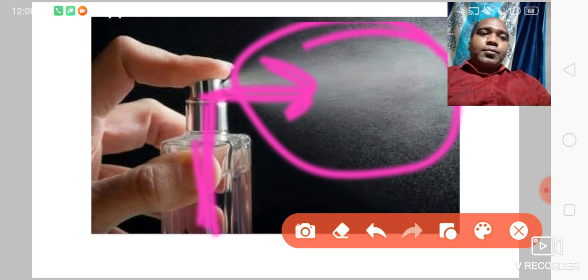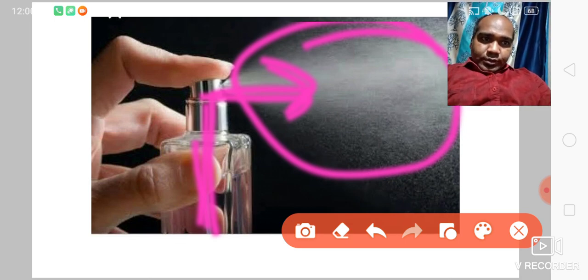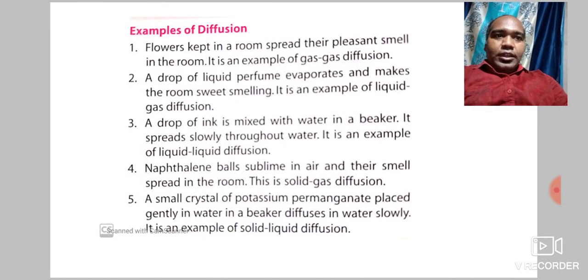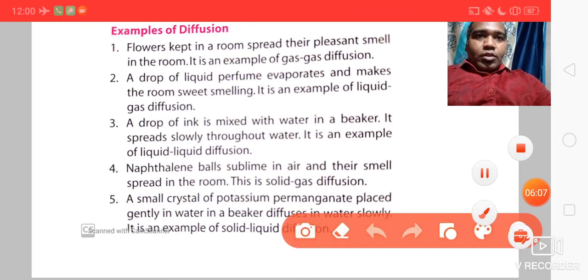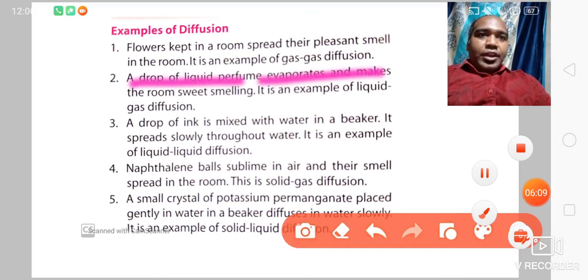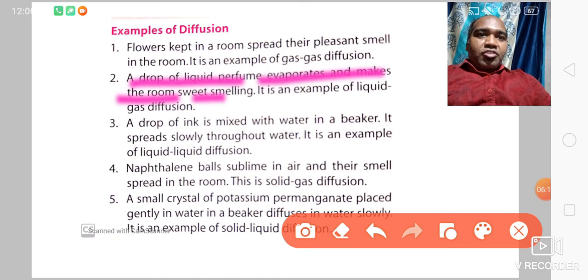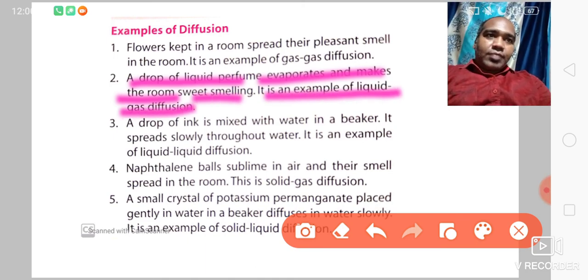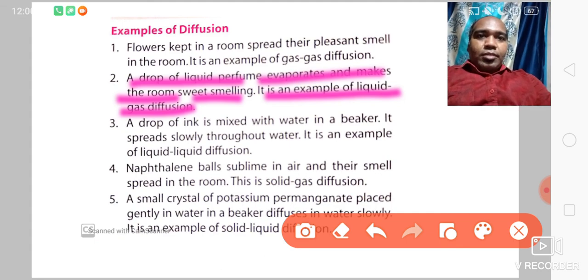What kind of diffusion is this? This is called liquid gas diffusion. So a drop of liquid perfume evaporates and makes the room sweet smelling. It is an example of liquid gas diffusion. Just now we have seen. Okay, now come to the third one.